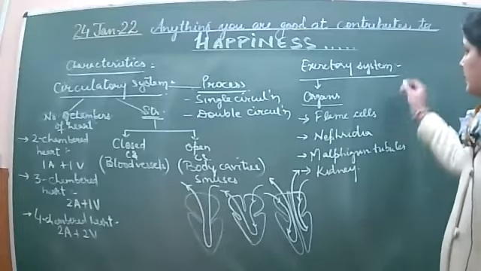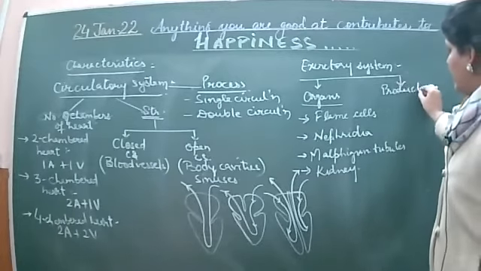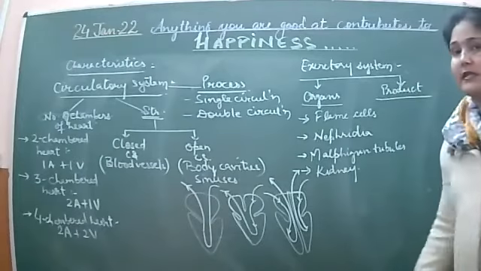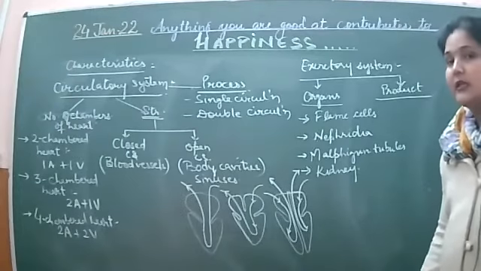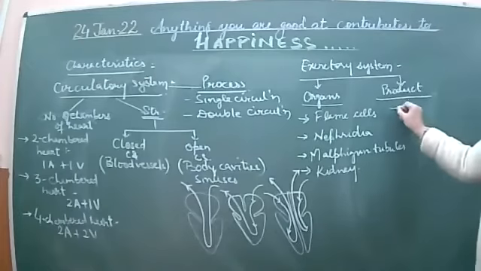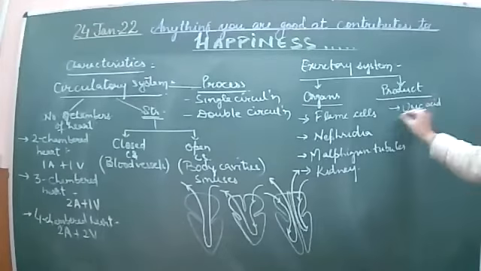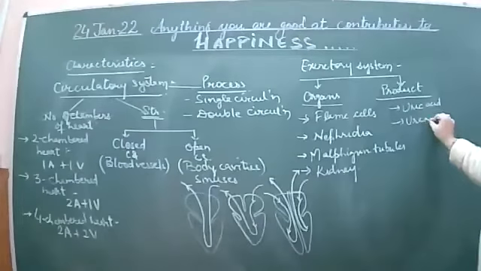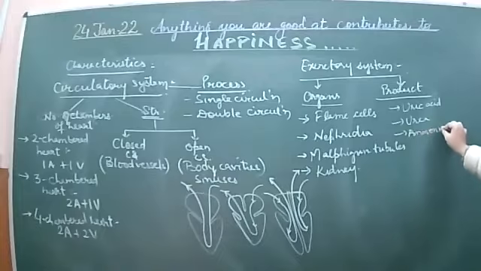Also, this can be classified on the basis of the product obtained, as you have already studied for the members who are ammonotelic, ureotelic, uricotelic. So as an excretory product, they have uric acid, urea, or ammonia added to the waste which has been removed from the body.